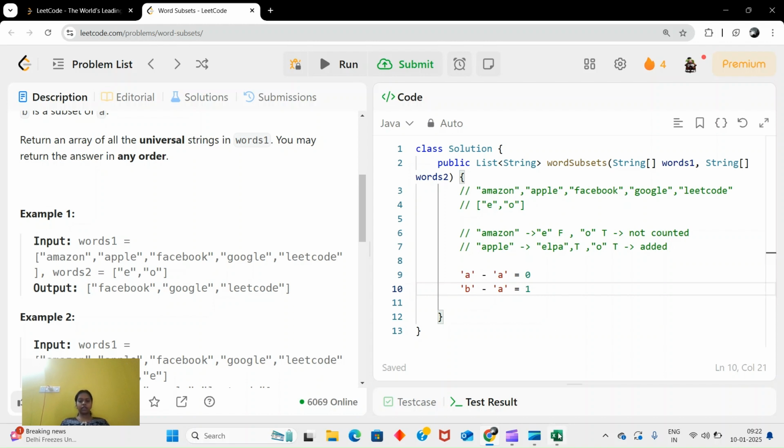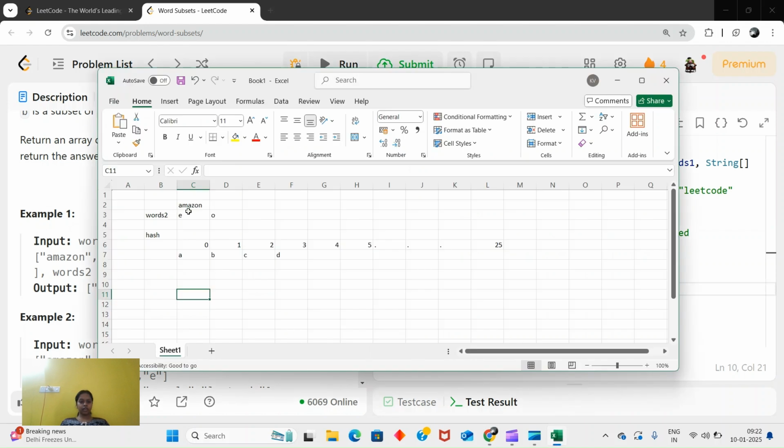So like that here, if we have a in our Amazon, we can increment this to store the frequency, so you can see the frequency count also. So let's do it. For a, we will increment this. Now we will increment somewhere else. For a, again we'll increment, here it is 1. Again for a it will be 2.